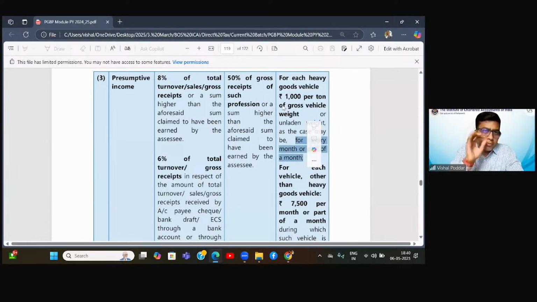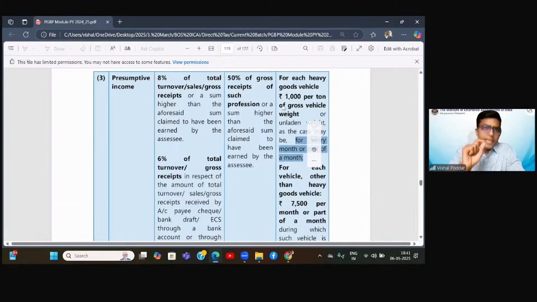So in short, this 15,000 rupees, 15 tons, 15 multiplied by 1000, this 15,000 becomes my 1 month's income of 1 truck, multiplied by 12 months. So 15,000 into 12 months. How much does it become? It becomes 1,80,000. This is the estimated income of 1 heavy goods vehicle. I have 5 such vehicles.